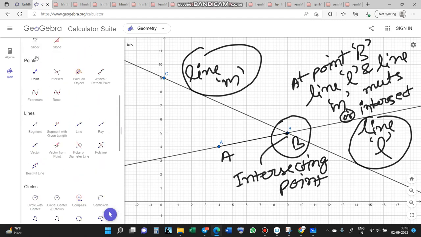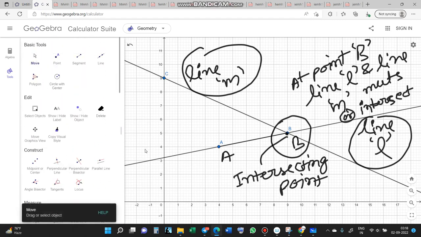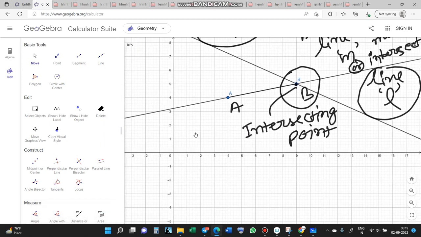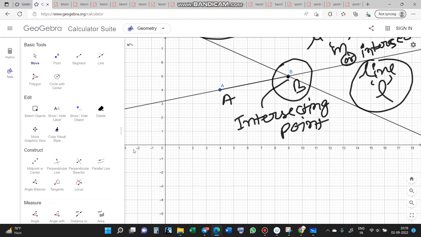Let's take another line, friends, like this, DE.